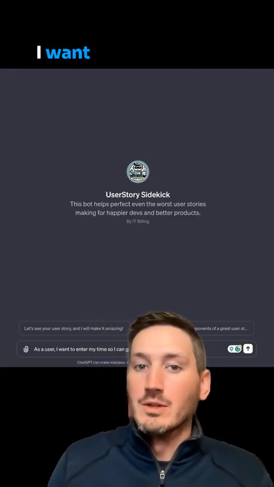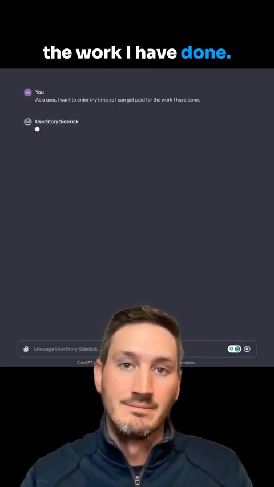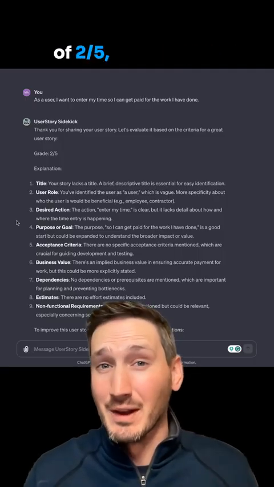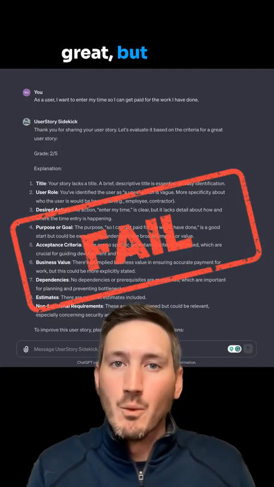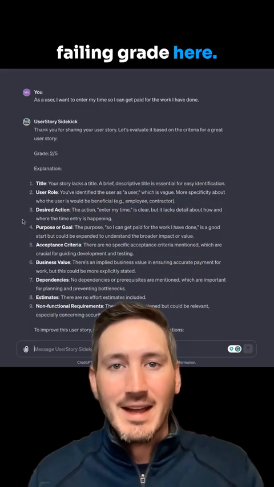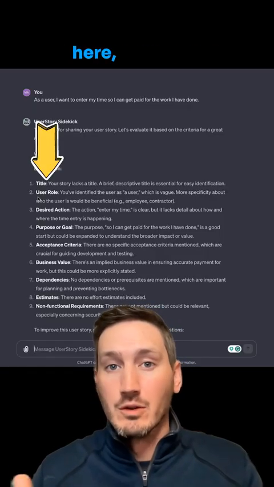As a user, I want to enter my time so that I can get paid for the work I have done. All right, and here's the output. The User Story Sidekick has given me a grade of 2 out of 5, which is not great. But what it does is it gives me an explanation for my failing grade here. And it goes through the core components of a good user story. Number 2 here, user role.